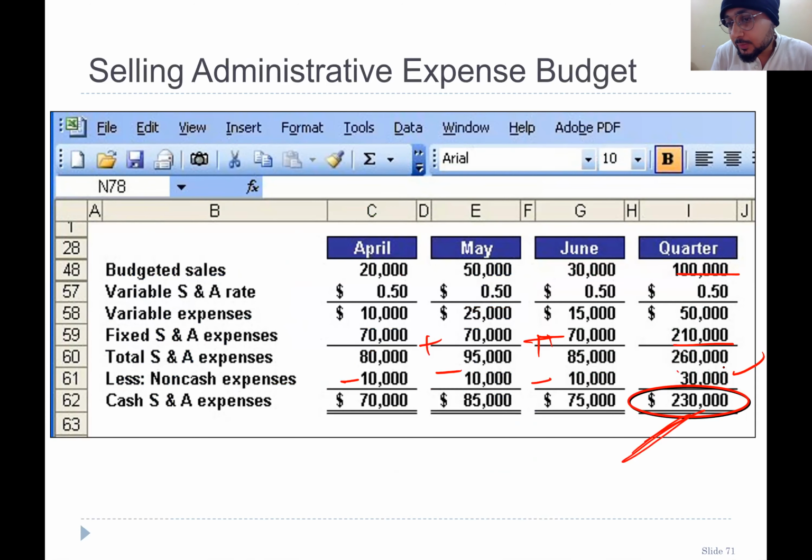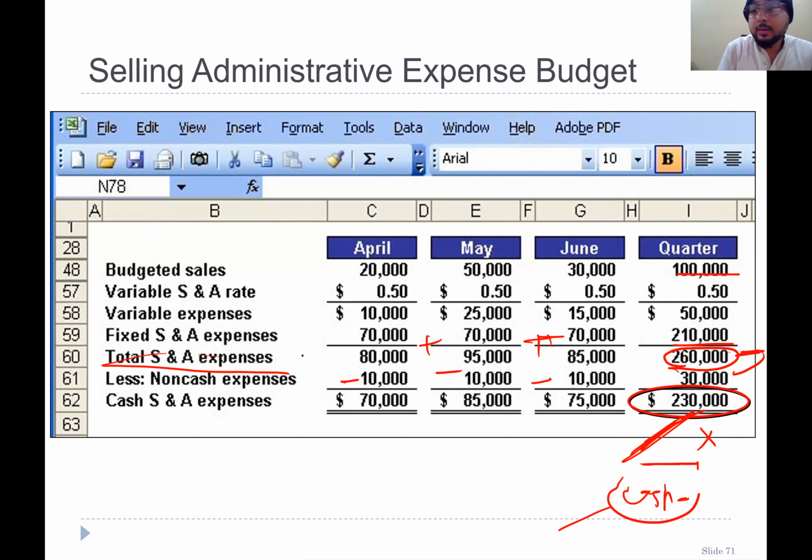See, this is 260,000, right? Not 230,000. Why? Because this 230,000 is based on total cash outflow, and that will be used in the cash budget. This one includes the effect of depreciation, 260,000.